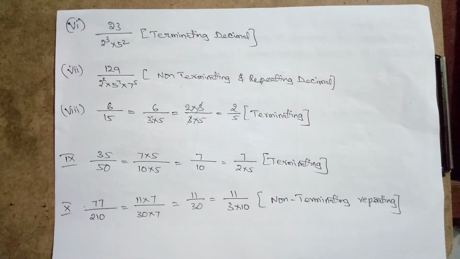So in this way, without doing actual division, we can say whether the upcoming decimal is terminating or non-terminating repeating decimal. We can find without actual division. That's all. Thank you.